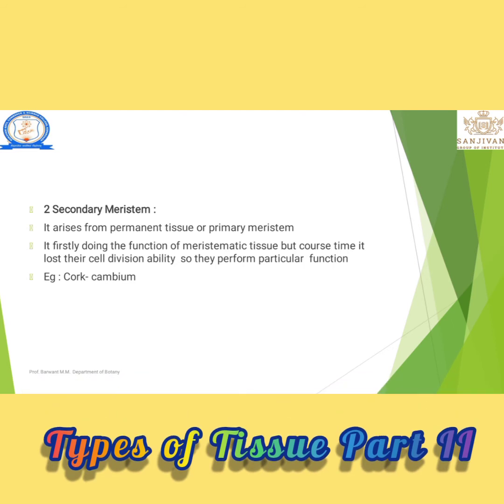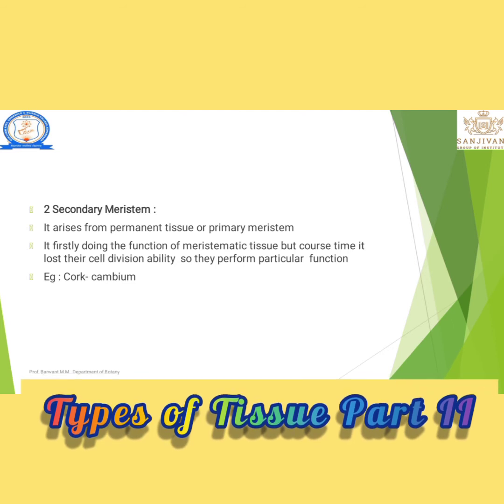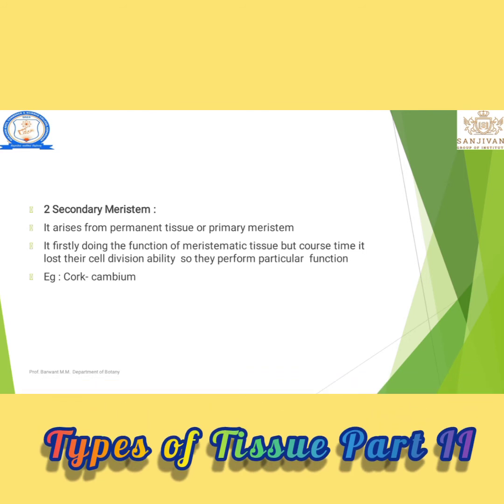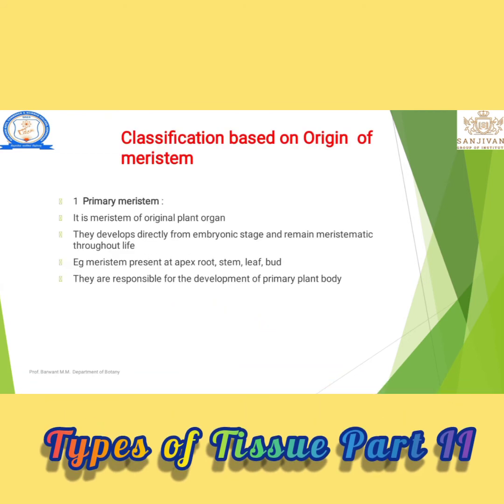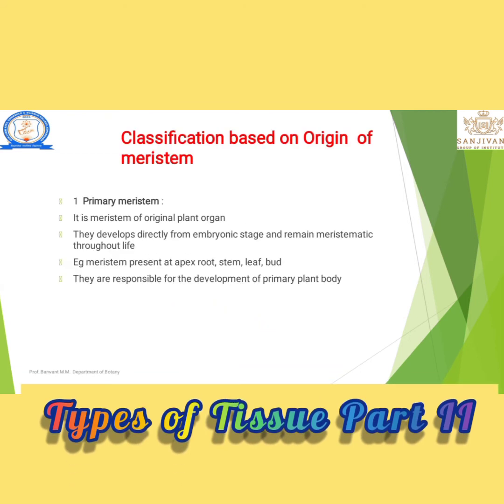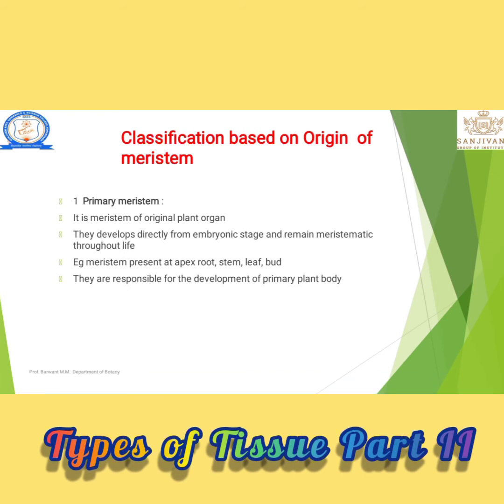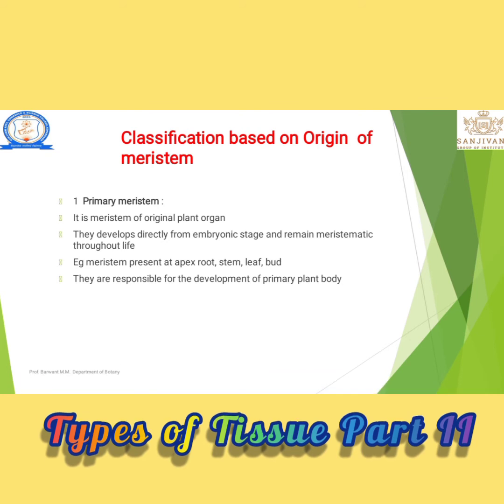Later on, for the rest of their life, they perform one specific function, and that is known as the secondary meristems. Okay, that is the difference. Primary meristem is a type of tissue which performs cell division for the entire life.